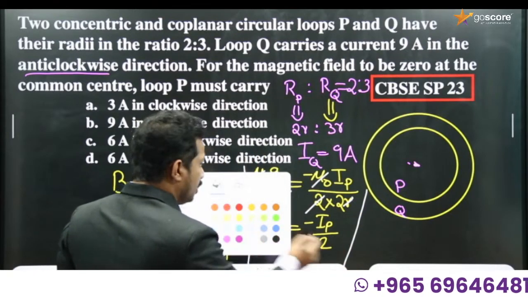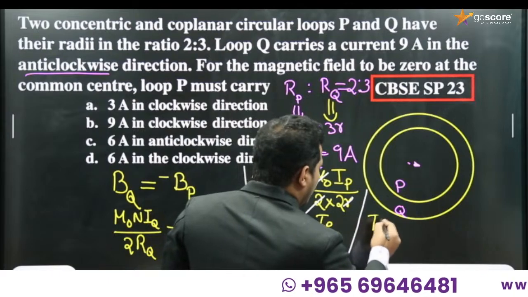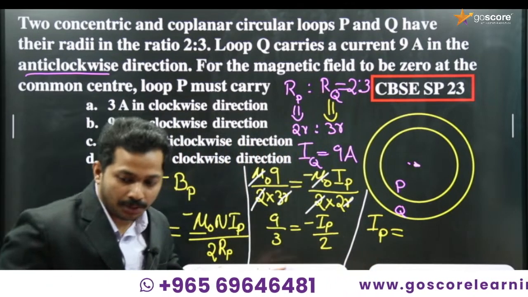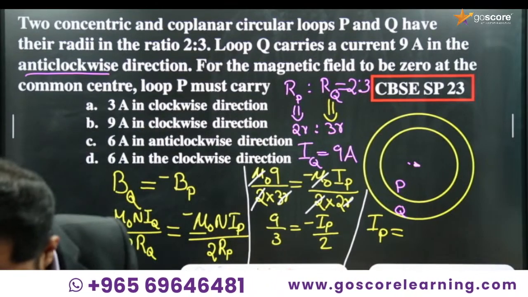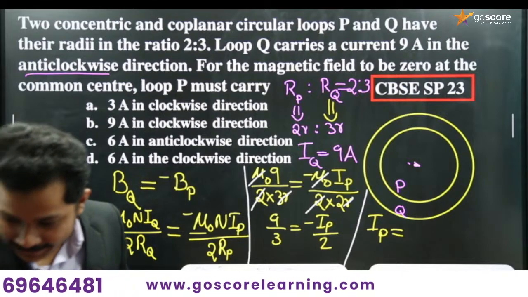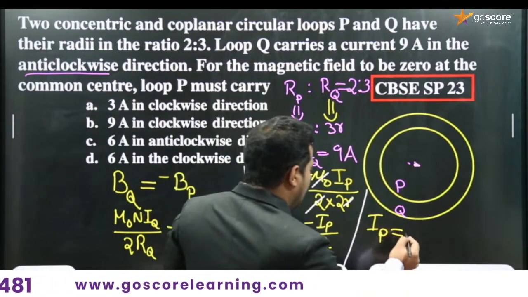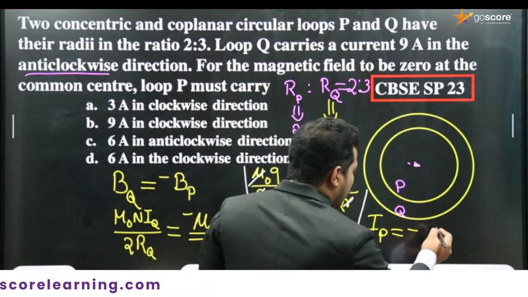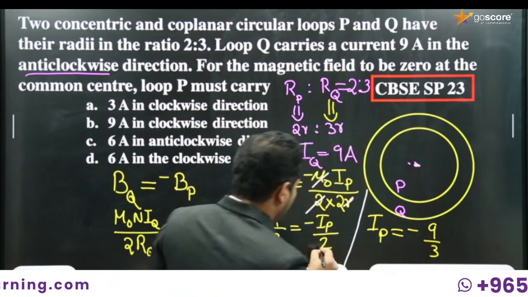So from this equation what we can write? IP is equal to, rearranging it, what will you get? Can you guess in the comment box? Okay, fine. So IP is equal to negative of 9 by 3 into 2.